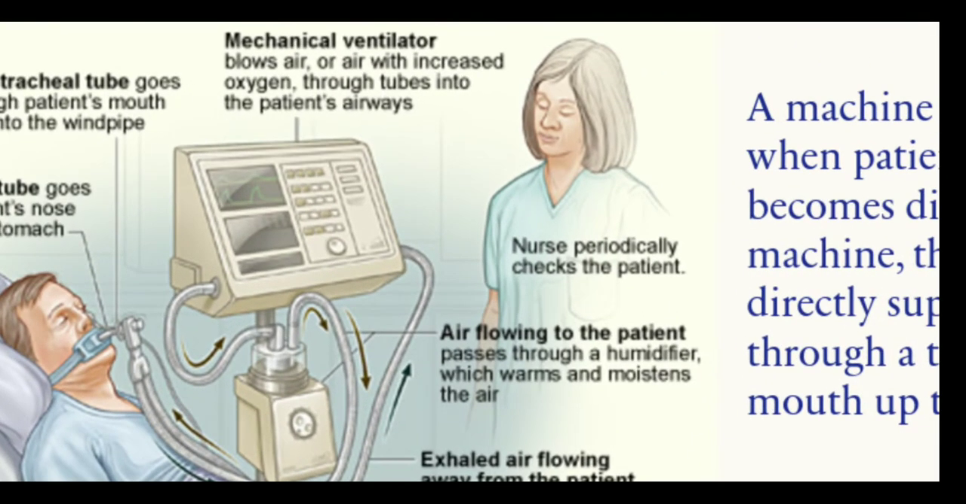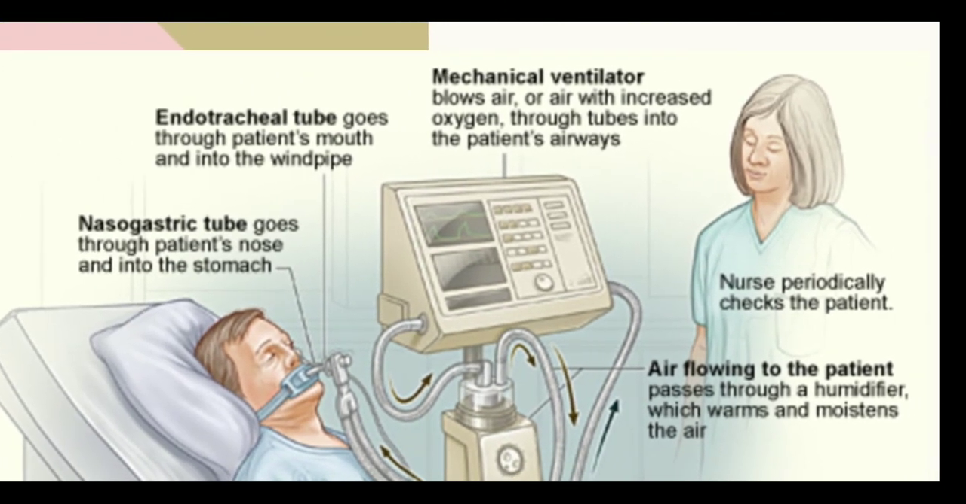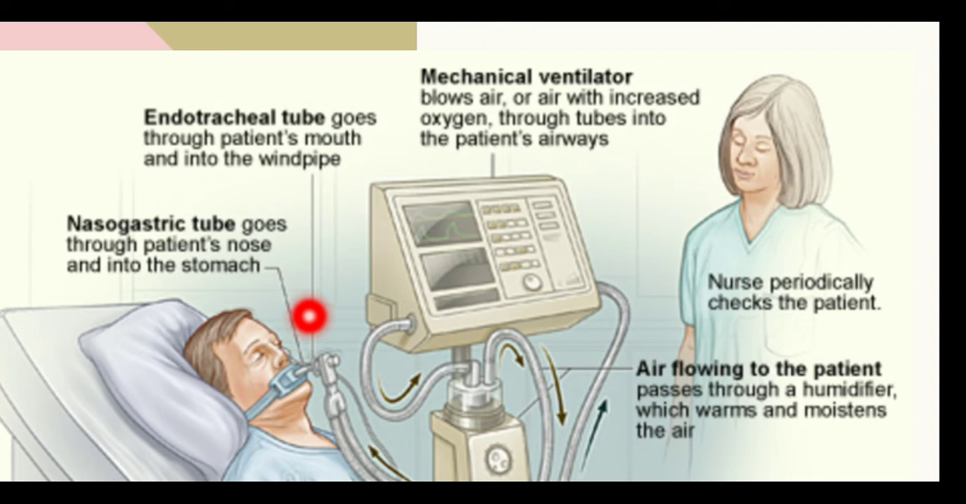And you can look at the diagram closely, and you can see that the tubes have been inserted inside the mouth of this person. And the nasogastric tube goes through the patient's nose and into the stomach. And you can see the tube going over here. And then the endotracheal tube goes through the patient's mouth and into the windpipe. The mechanical ventilator blows air or air with increased oxygen through tubes into the patient's airways. So this machine blows air inside the trachea of the body.